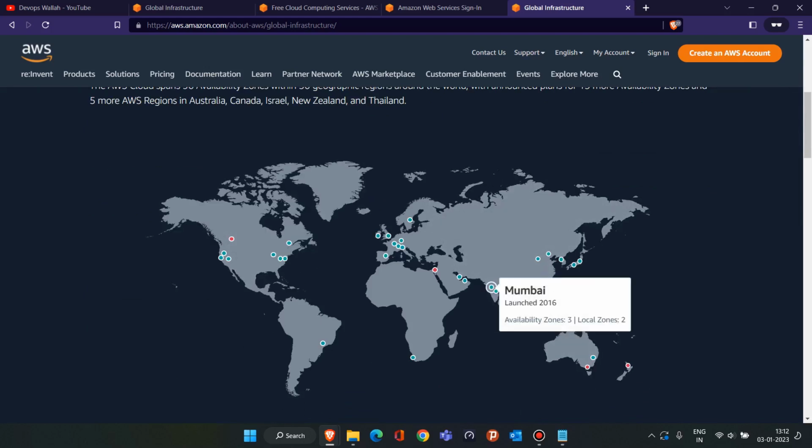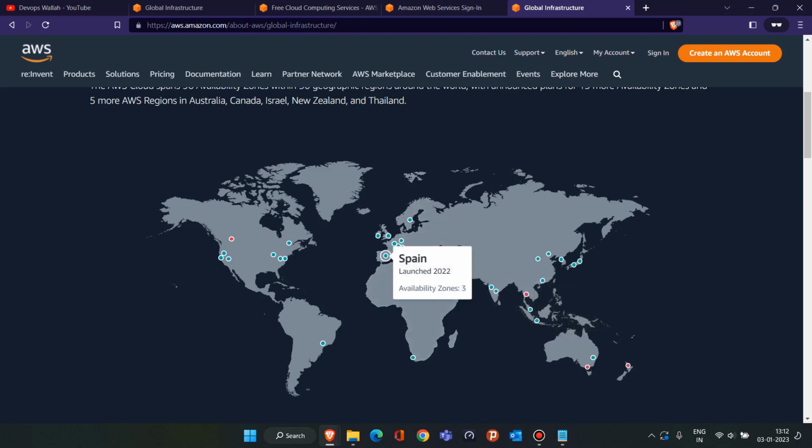And from these data centers, we'll ask for a resource. We'll ask AWS, can you provide me a Linux operating system based machine so I can do my practicals on it? And AWS will provide it. That is the same thing we are going to do. But before asking AWS, you have to create an AWS account. Without an AWS account, you cannot use the AWS cloud.